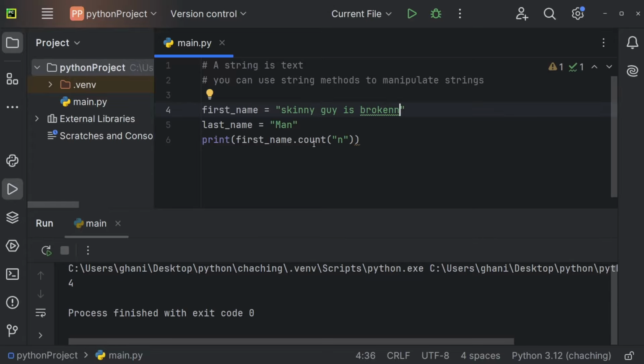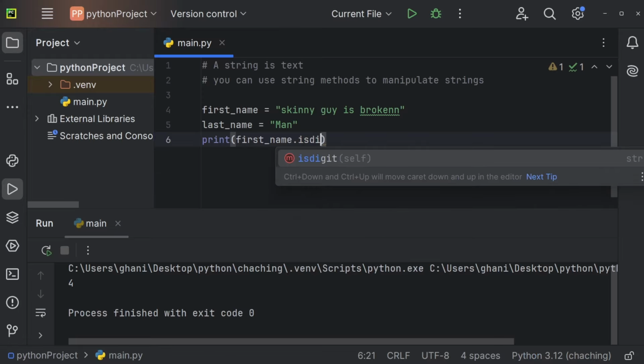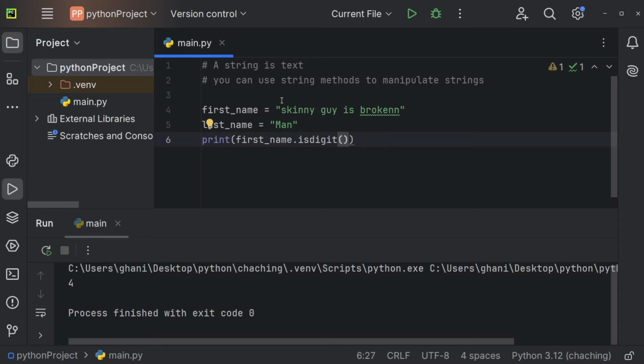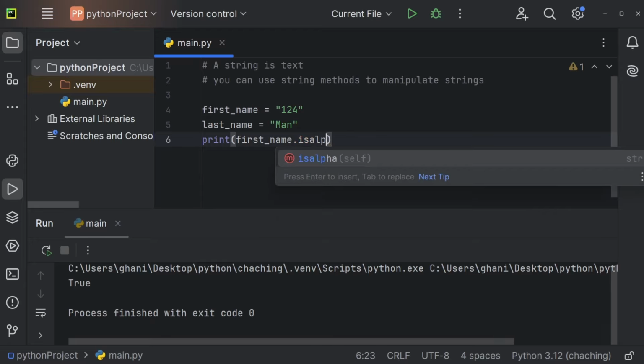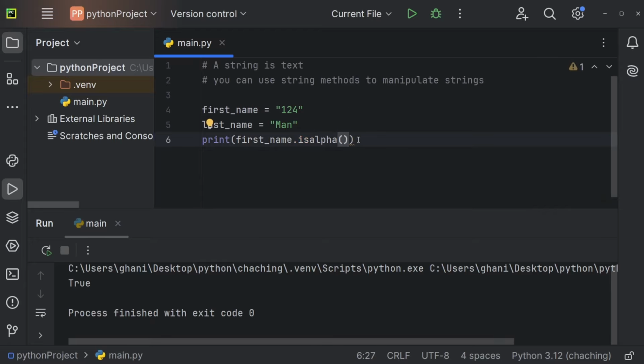We can also check whether this is digit, for example. So whether this only includes numbers. We're getting false because of course this is normal text. But if I use 1, 2, 4, we're getting true because now those are all digits. And the opposite would be to use is alpha, for example, and this now just checks whether everything is basically a character. And we're getting false because those are numbers. But if I'm going to use skinny again, we're getting true.